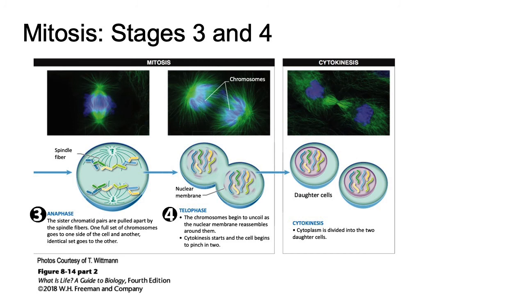In this last stage, called telophase, the chromosomes begin to uncoil and fade from view. Nuclear membranes reassemble, and the cell begins to divide in two. The process of mitosis is generally accompanied by cytokinesis. During cytokinesis, the cell's cytoplasm is divided into approximately equal parts and the cell divides, with some of the organelles going into each of the two new cells.